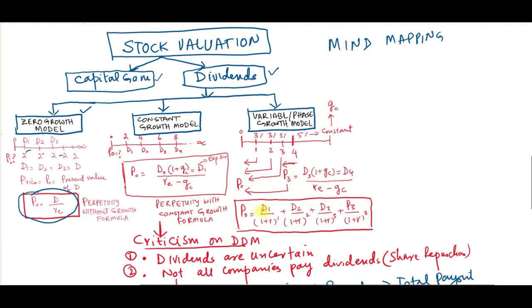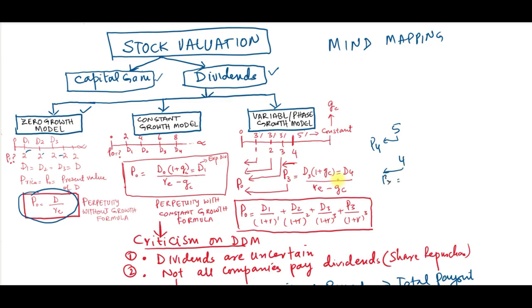So in variable growth, we have to discount back the dividends and the price. Remember, if constant growth is starting at year 5, your answer would be at p4. If it's starting at 4, it would be p3.